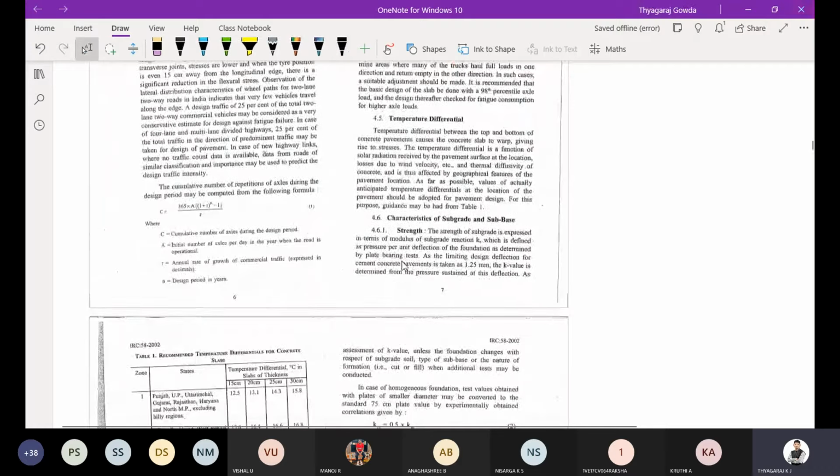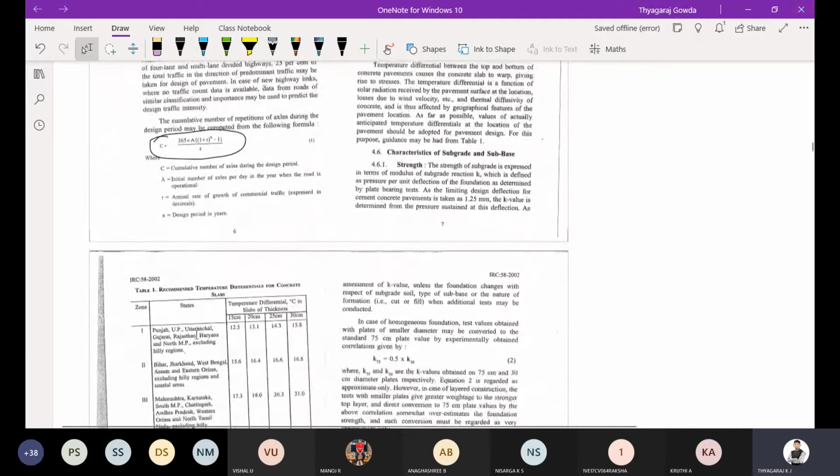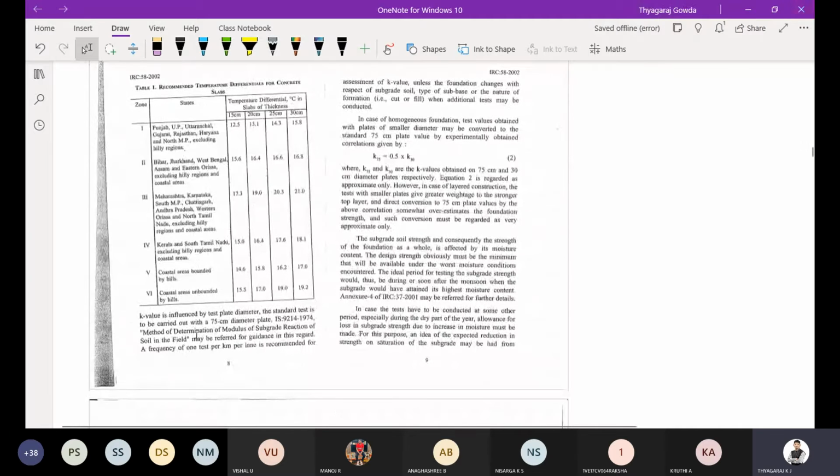So I have told, right, the cumulative number of repetitions are calculated using this formula. Then characteristics of subgrade, and you can observe here the recommended temperature differential. Whenever they have not given the temperature differentials for cement concrete for a given region, you have to assume some value. What are all those values?